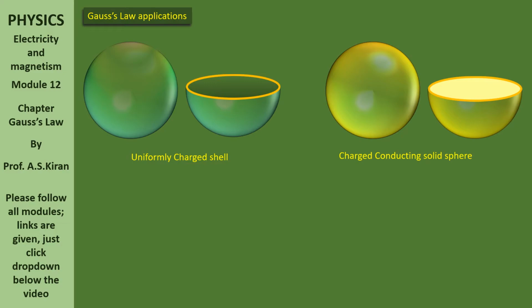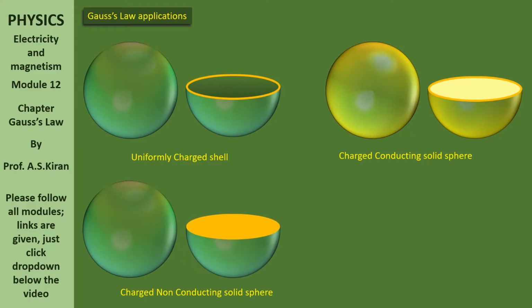Now, if it is non-conducting and is being charged somehow, what will happen? The charge will be distributed uniformly. Let us observe the clipping carefully once again. Charged non-conducting solid sphere. Observe it. How is the charge distributed? Through the entire solid sphere. Through the entire material, the charge is being distributed.